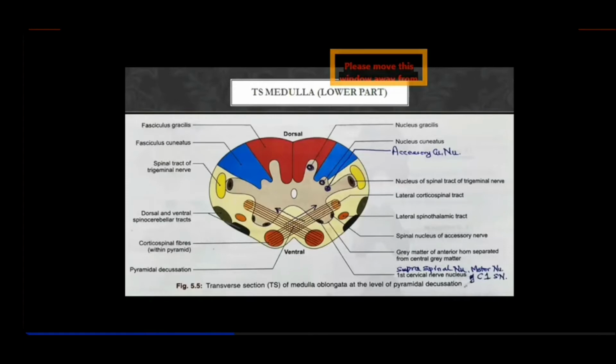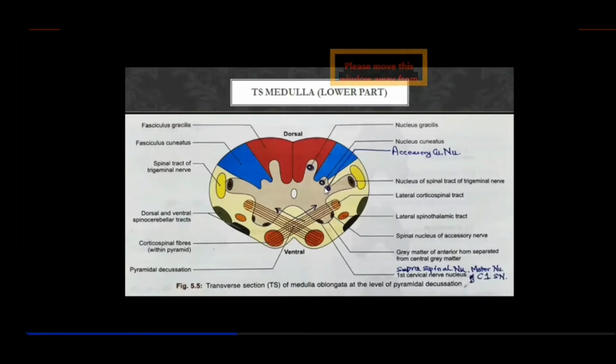But not at the upper level, because at the upper level dorsally you don't find this white matter, because there is the fourth ventricle. So this nucleus doesn't extend beyond the mid of the medulla on the dorsal side. This is the nucleus gracilis, and this is the nucleus cuneatus. And as I told you, just lateral to this nucleus cuneatus, you find the accessory cuneate nucleus.